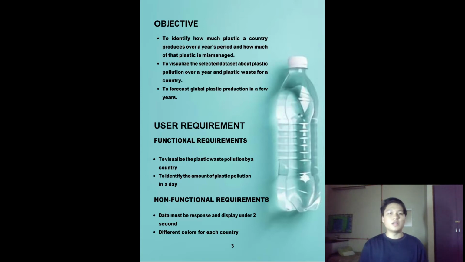Next, objective. First, to identify how much plastic a country produces over a year's period and how much of that plastic is mismanaged. Second, to visualize the selected data set about plastic pollution over a year and plastic waste for a country. And lastly, to forecast global plastic production in a few years.